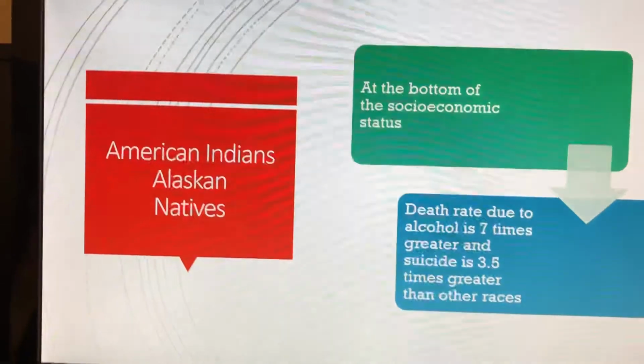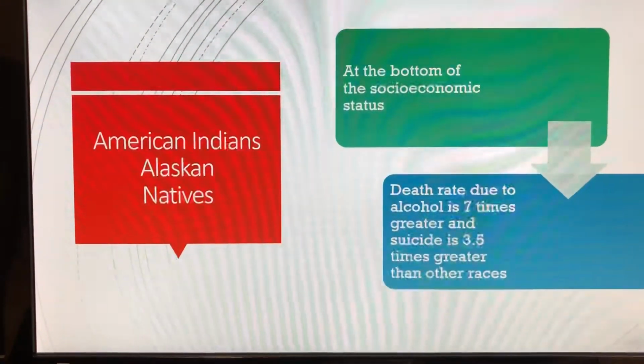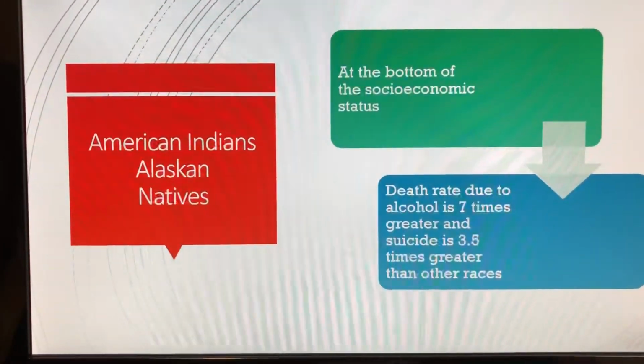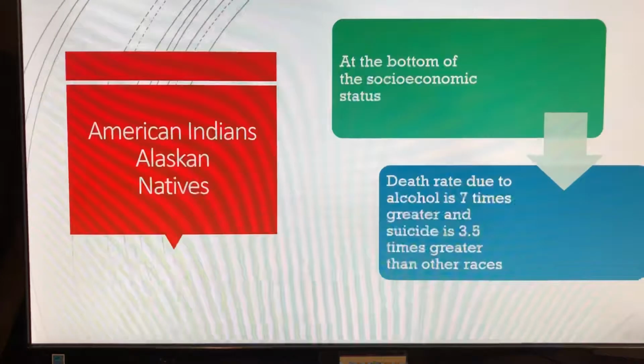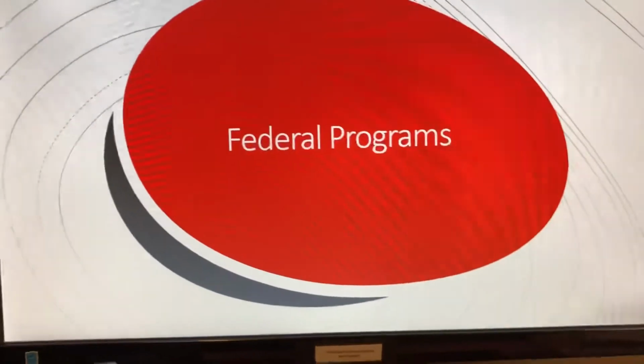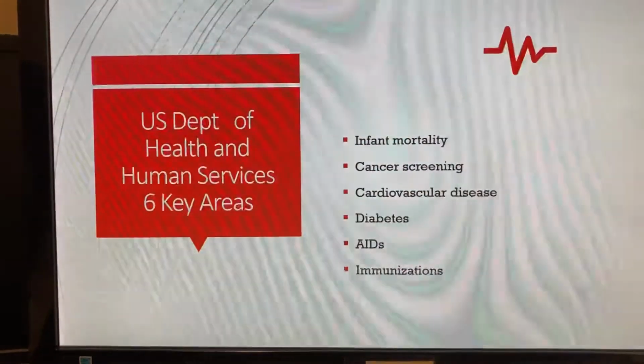American Indians and Alaskan Natives, they're at the bottom of the socioeconomic status. Their death rate due to alcohol is 7 times greater, and their suicide rate is 3.5 times greater than any other race. It's pretty alarming. Here are some federal programs that have been put in place to fight these disparities.